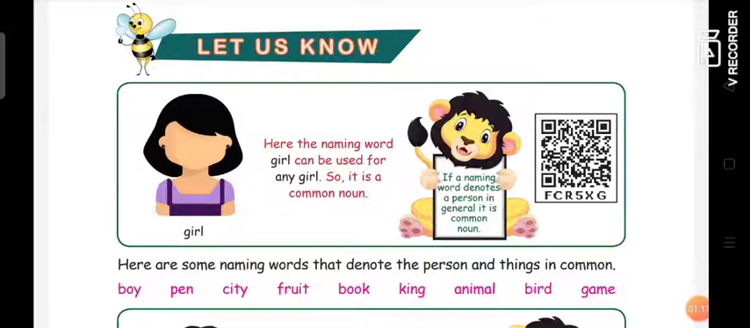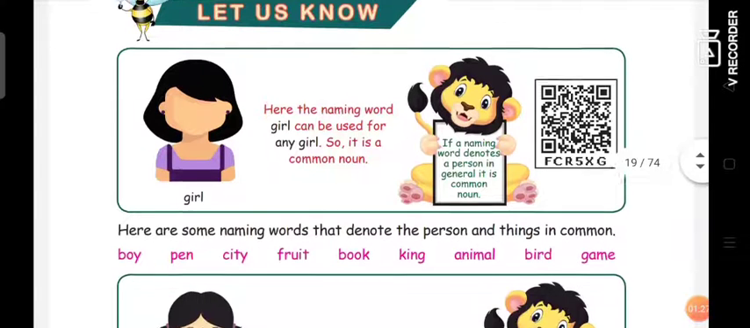For example, here you can see a picture of a girl, right? So here the naming word girl can be used for any girl. We can call any girl a girl, right? So we call it common. So this is a common noun.